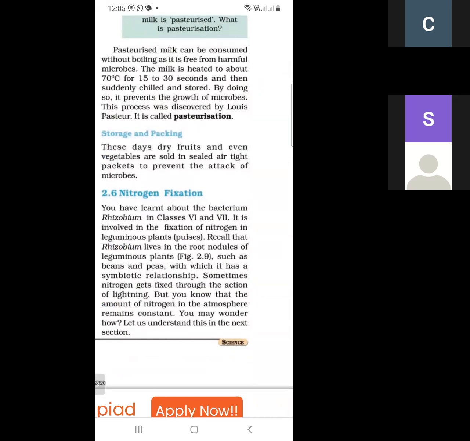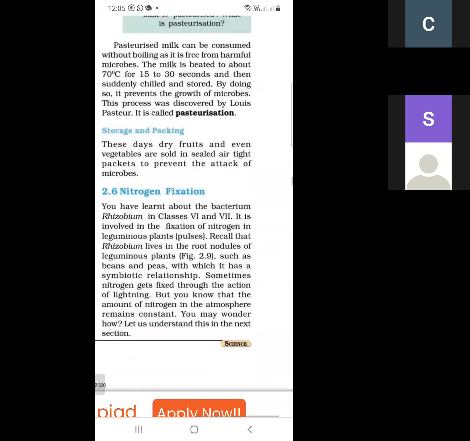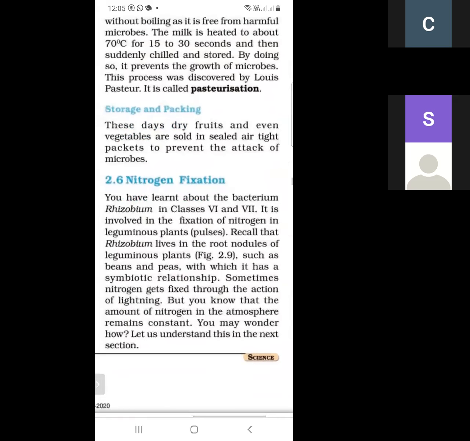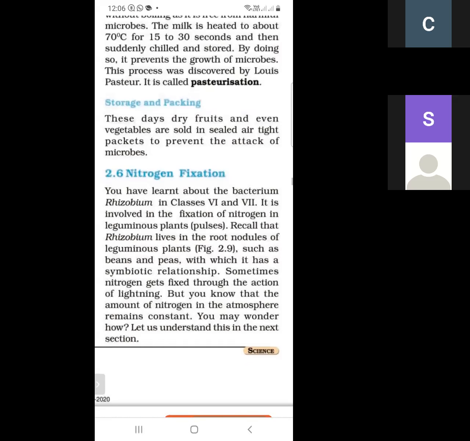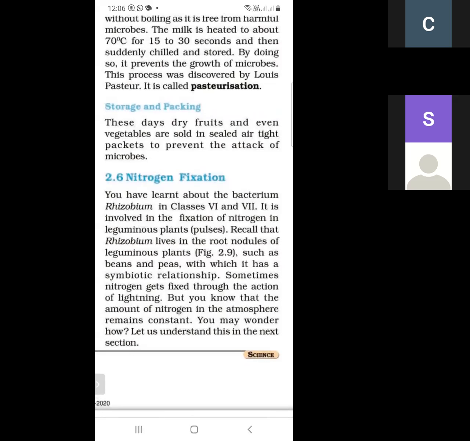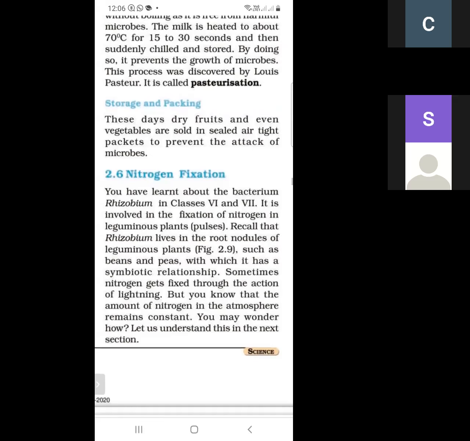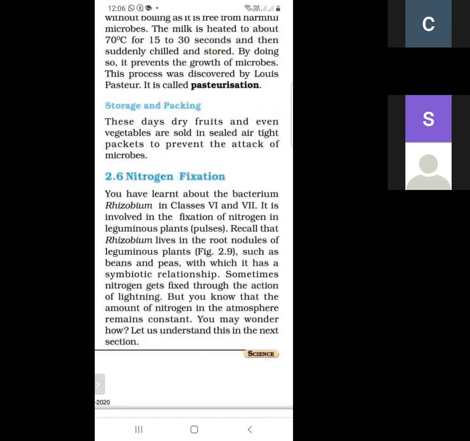What is the diagram of the nitrogen cycle? You have learned about the bacterium Rhizobium in class 6 and 7. As we know, Rhizobium is the bacteria that converts atmospheric nitrogen, and it is found in leguminous plants. On the roots of leguminous plants there is the bacteria Rhizobium, which lives in the root, and it is present in beans as well as in peas.